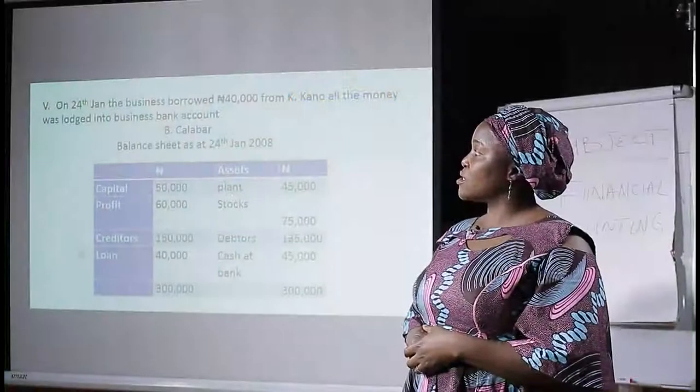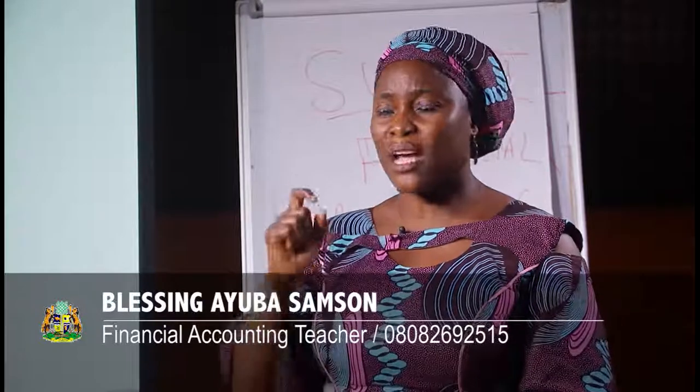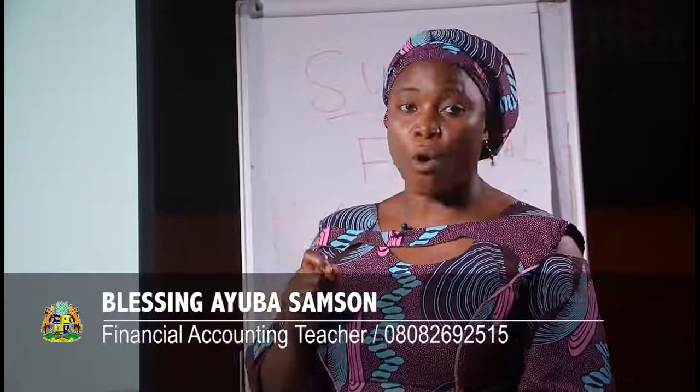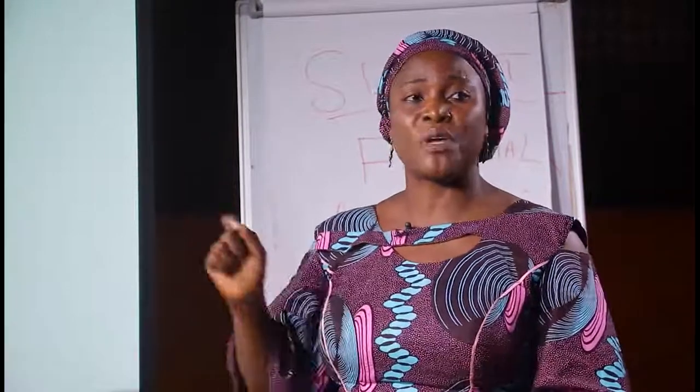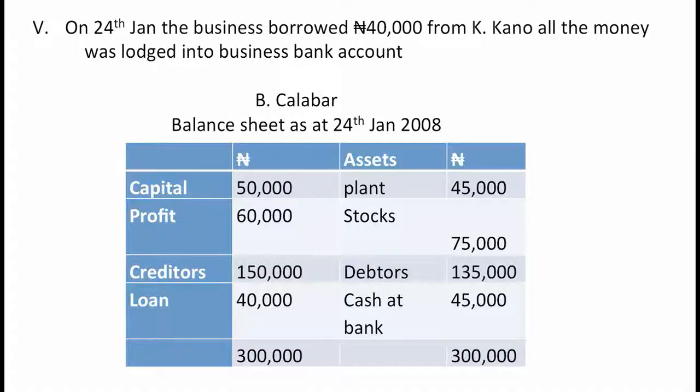On 24th January, 40,000 was borrowed from K Kanu and lodged into the business accounts. Students, you have to take account of every word that is here. If not, you make mistakes. Into the business bank account. B Calabar, the name comes first. Balance sheet as at 24th January 2008.